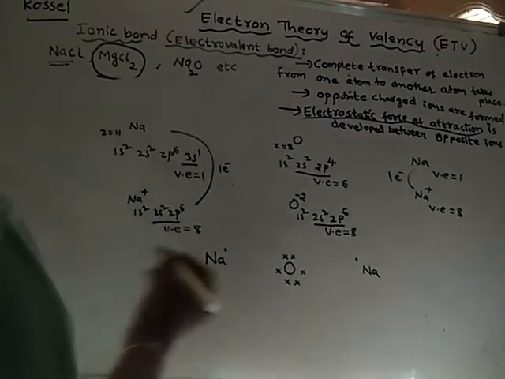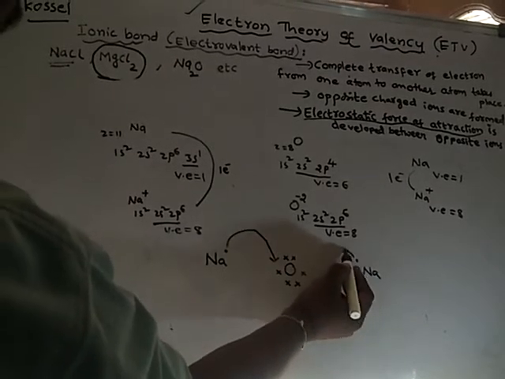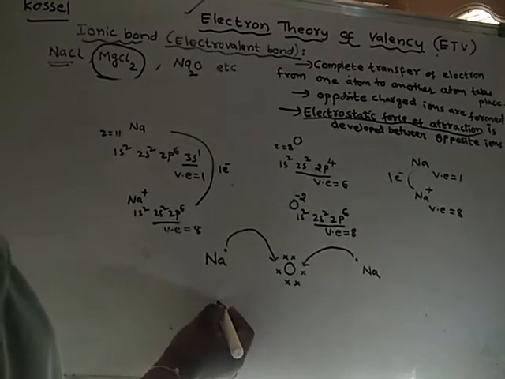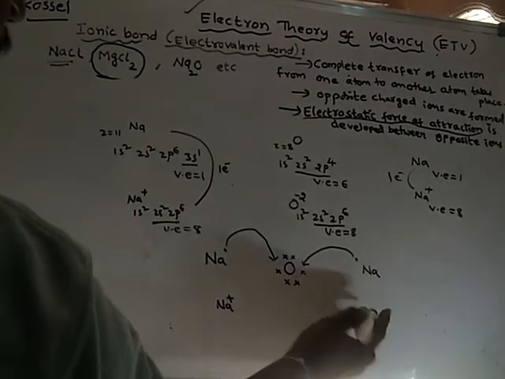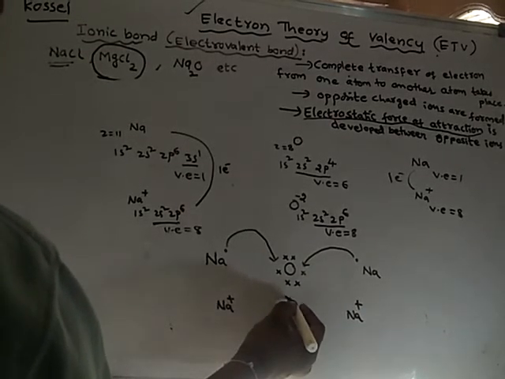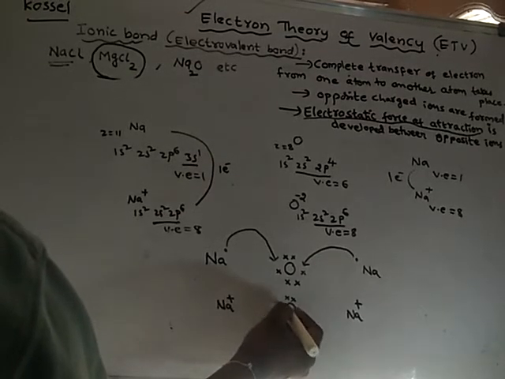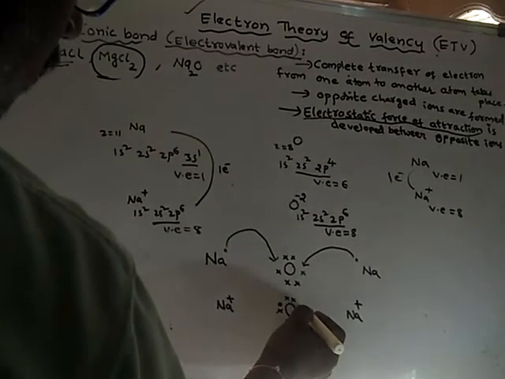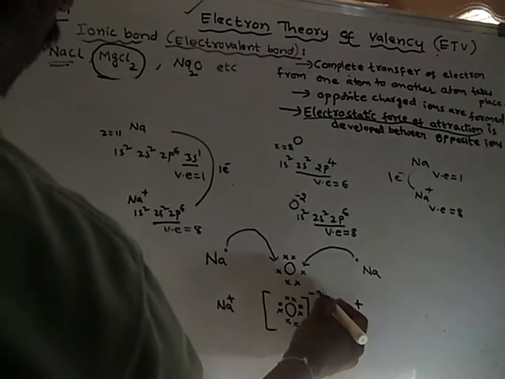What happens? Sodium will completely transfer its electron to the oxygen atom, and even this sodium also will completely transfer its electron to the same oxygen atom, and as a result, sodium will become Na plus, and even this sodium also will become Na plus. And with this oxygen, already it has 6 electrons in its valence shell, and now 2 more electrons it has got from both the sodium atoms, one from each. So now oxygen has a -2 charge on it.